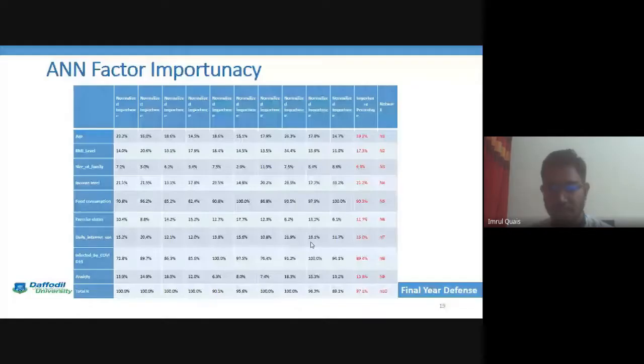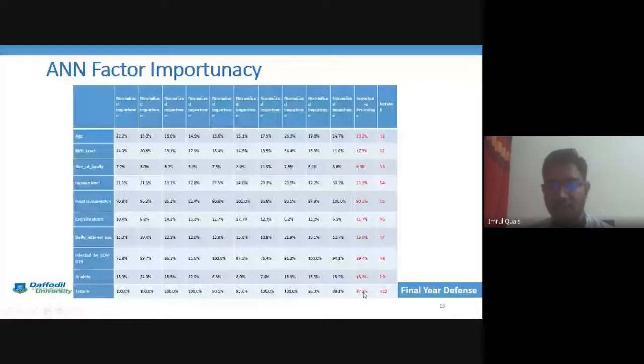Next point is ANN factor importance. From the importance we can say that the total IS factor's normalized importance is 97.1. That means this is the sleep problem in Bangladesh.